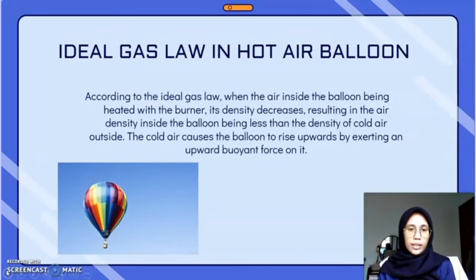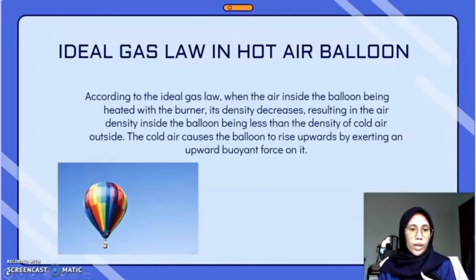Second is ideal gas law in hot air balloons. According to the ideal gas law, when the air inside the balloon is heated with the burner, its density decreases, resulting in the air density inside the balloon being less than the density of cool air outside. So the cool air outside causes the balloon to rise upwards by exerting an upward buoyant force on it.